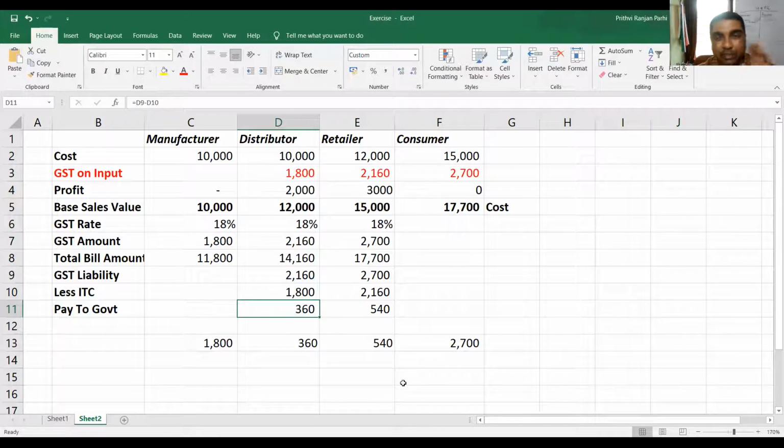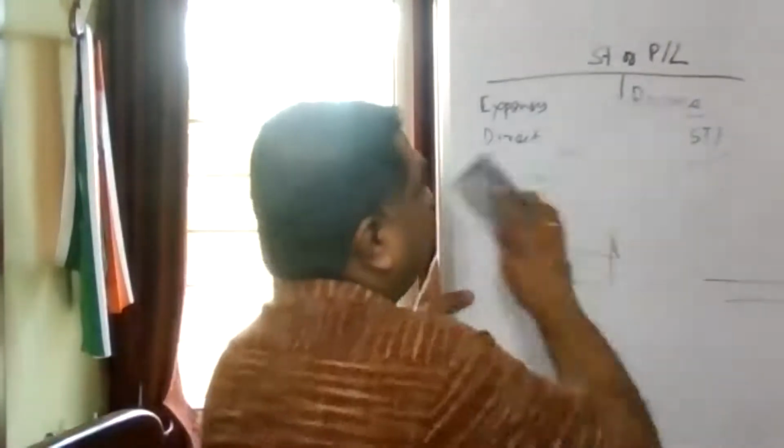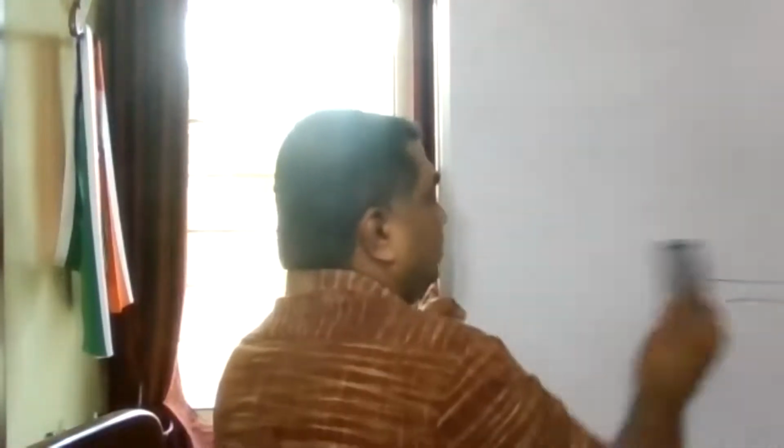Or let me explain to you with the help of another example. Let us take one more example now. Focus here. All of us need to understand this concept. Let us take a practical example. Forget for the time being that Excel sheet. Once again we'll be coming to that Excel sheet, and we are supposed to build a model in that Excel sheet also for clarifying your understanding.